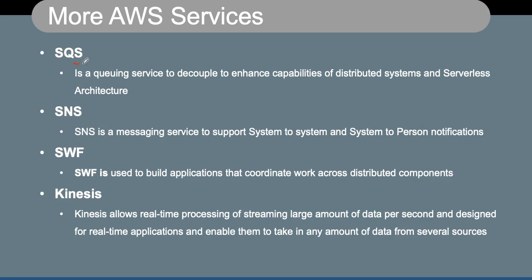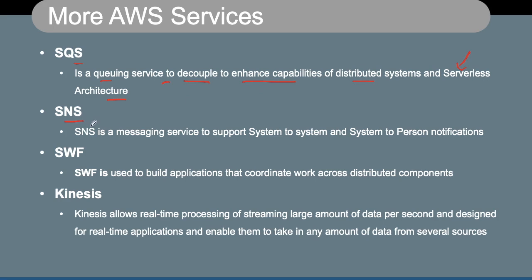SQS is a queuing service which is used to decouple and enhance the capability of a distributed system and serverless architecture. So by using this, you can actually decouple your services from the underlying infrastructure, and it can also enable you to trigger some events for the serverless architecture.